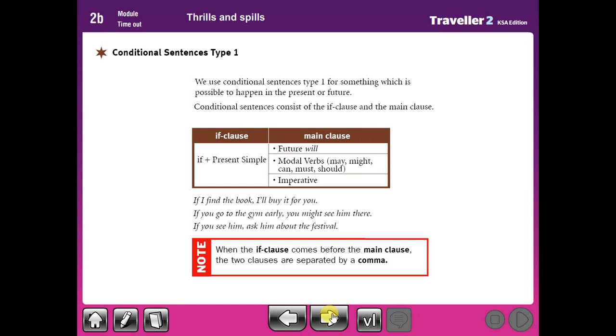If plus present simple is the if clause. The main clause has future will, modal verbs may, might, can, must, should, or an imperative. We can make an imperative by using the base form of the verb at the beginning of the sentence, like open the door, do your homework, study your lessons, clean the board, tidy your room. We begin with the verb.